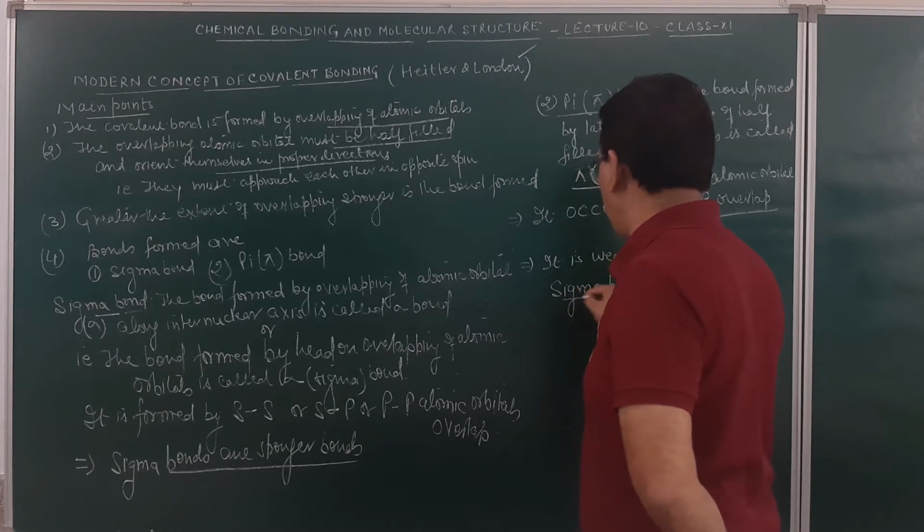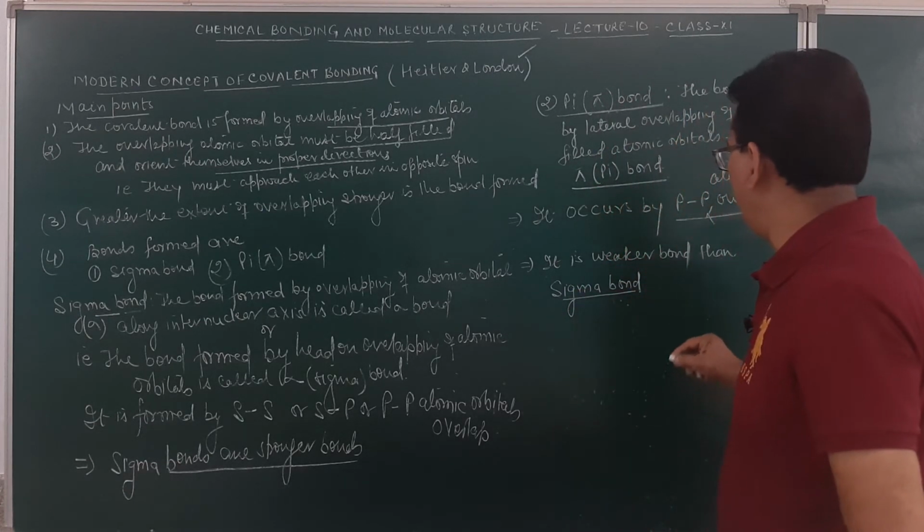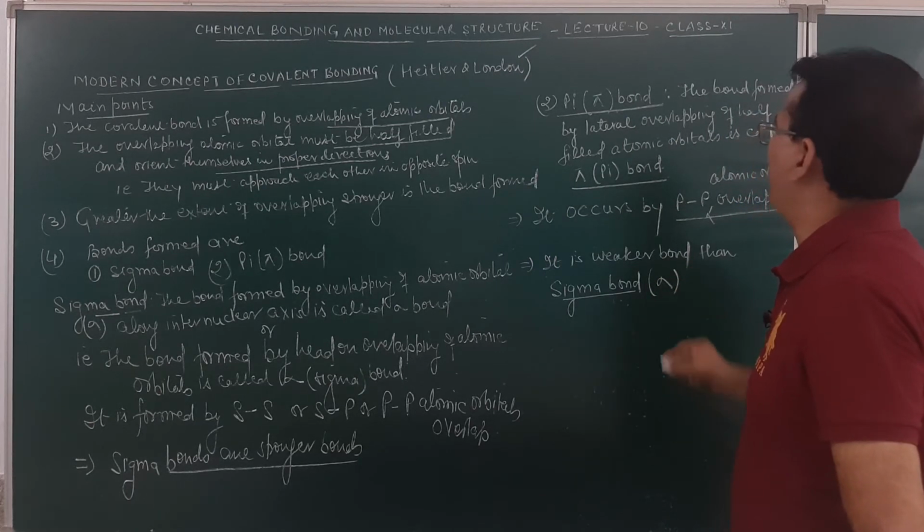I think I shall be very clear. How do we represent the sigma bond? This way. How do we represent the pi bond?